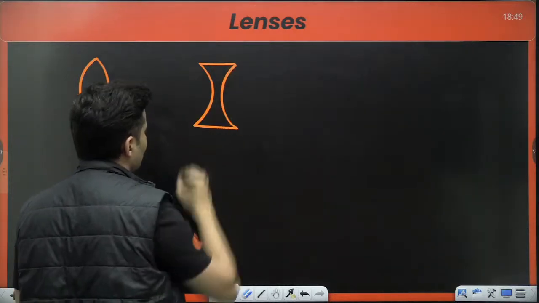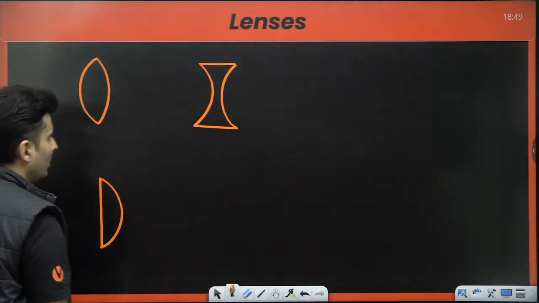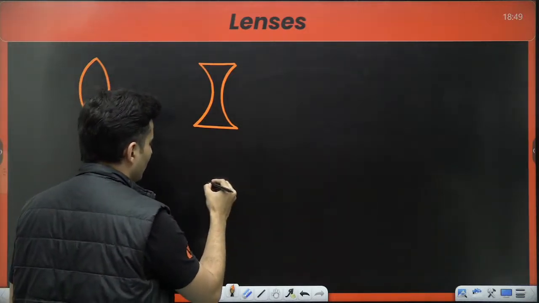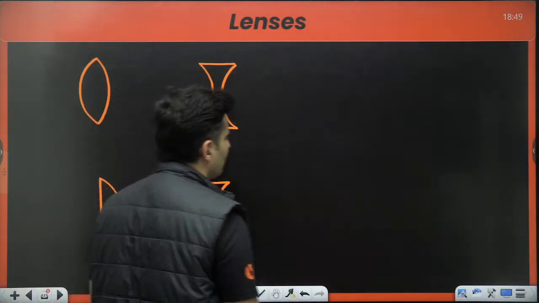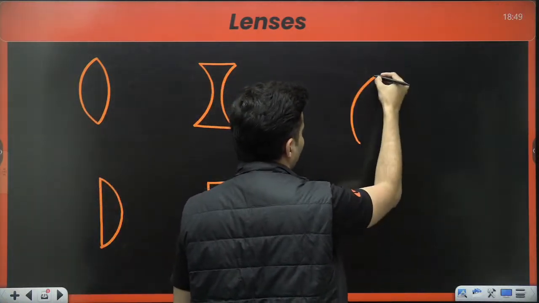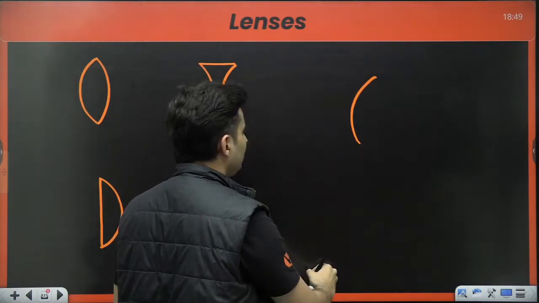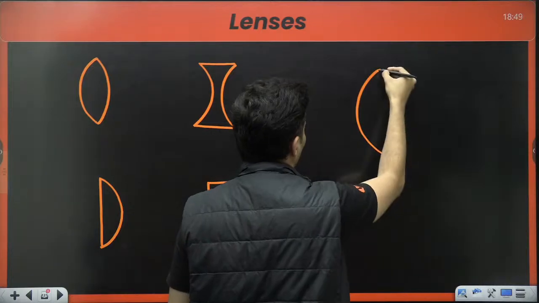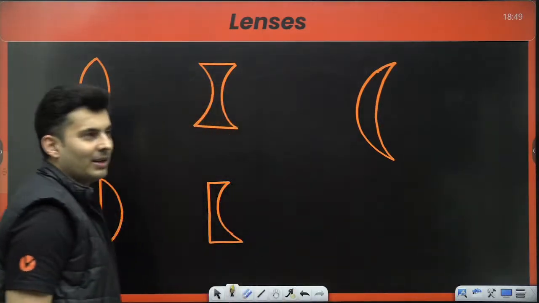Also, what is the name of this lens? Come on, if you know this, put it up. Start putting it up in the chat box, everybody, one by one.